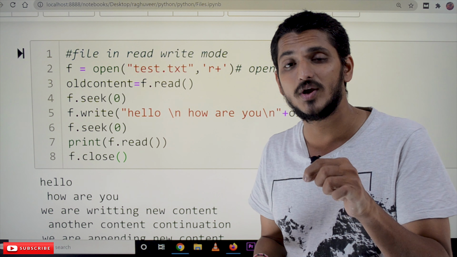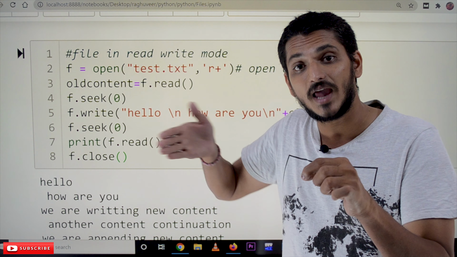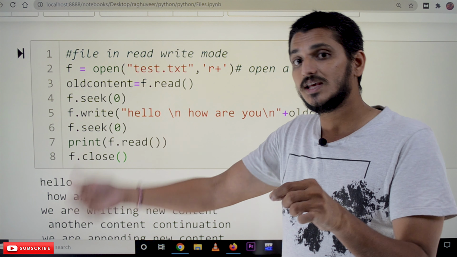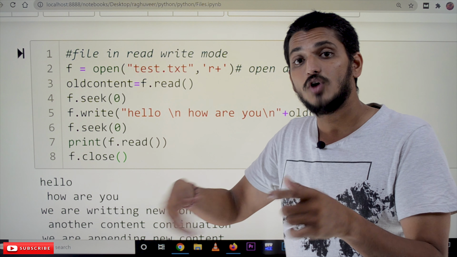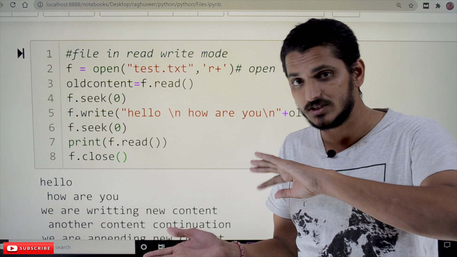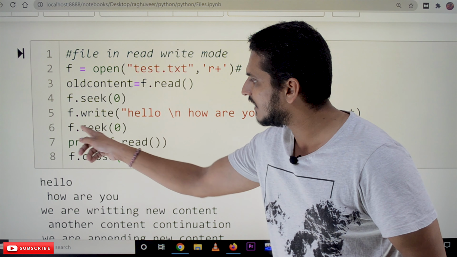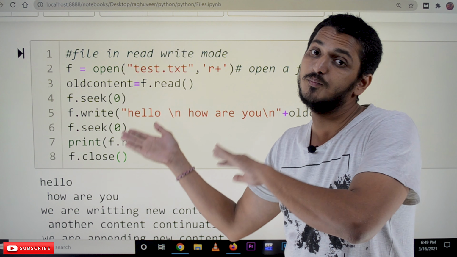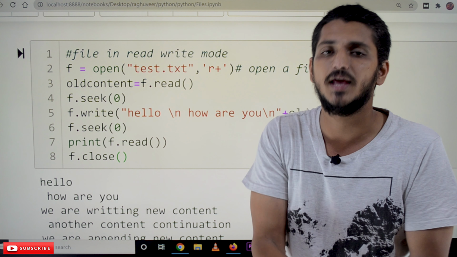Now where is the pointer? The pointer is at the end, because whenever you read the data, the pointer moves. But you have to add the content at the beginning. How can we change the pointer to the start? f.seek(0) means we moved the pointer to the beginning.